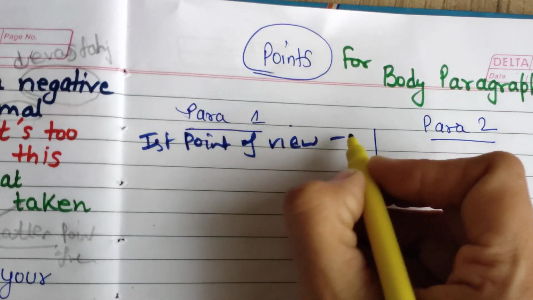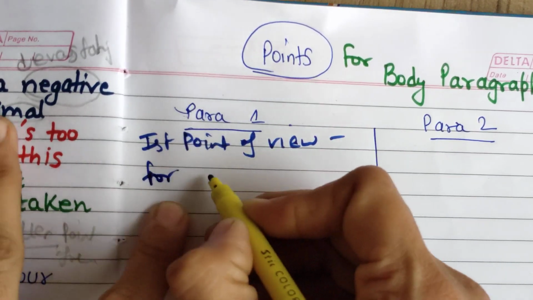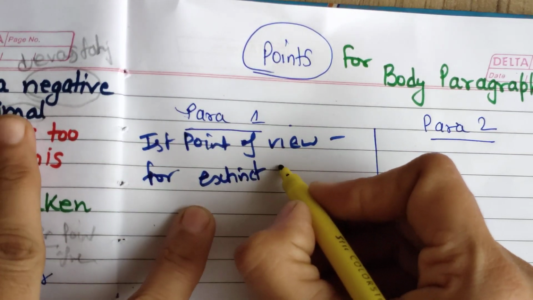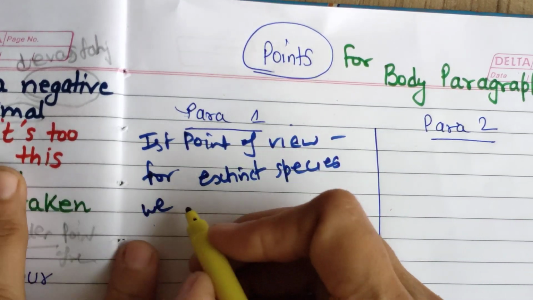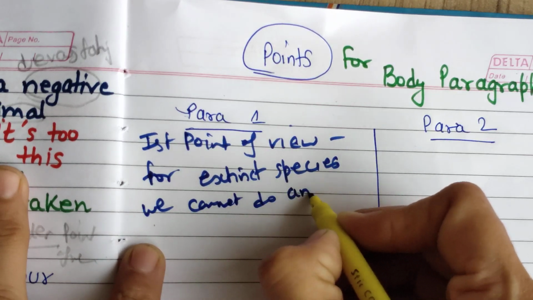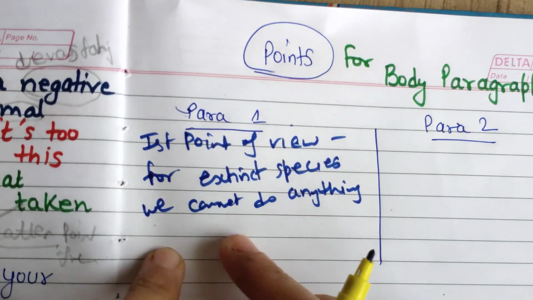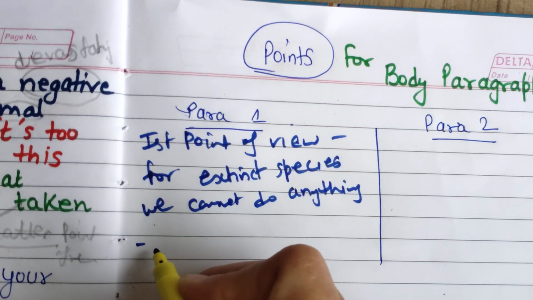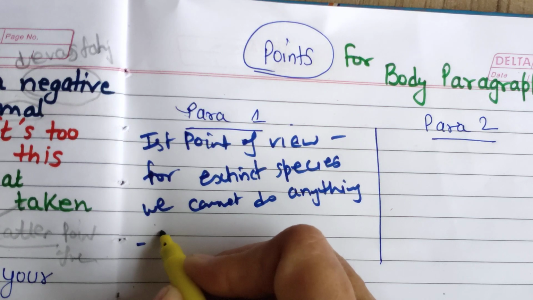Okay, and what they are saying, for extinct species, we can't do anything. So throughout the paragraph they will support this point of view. We can give an example of